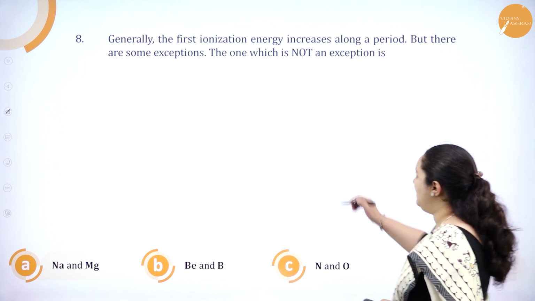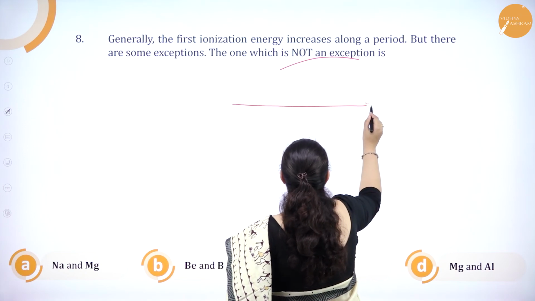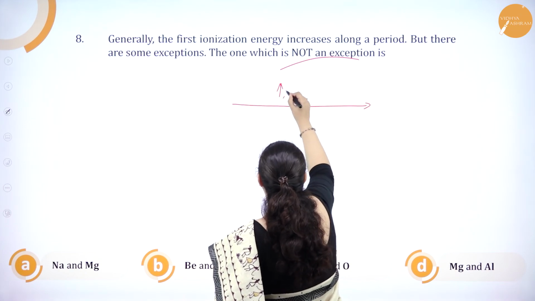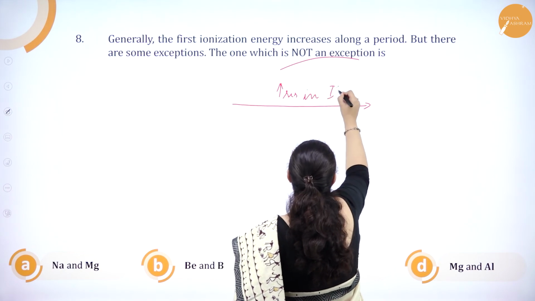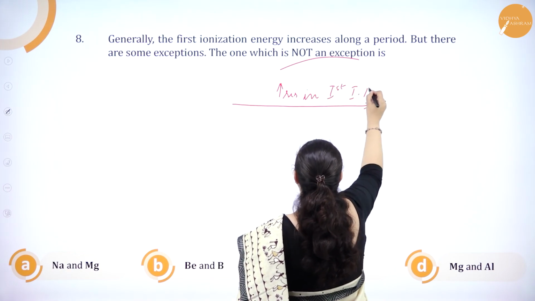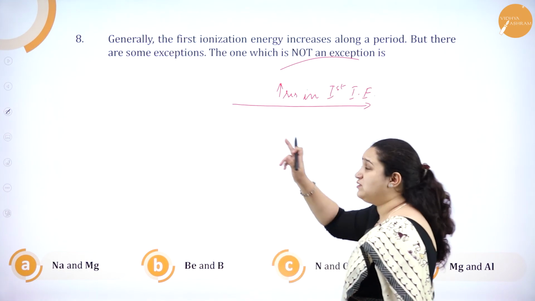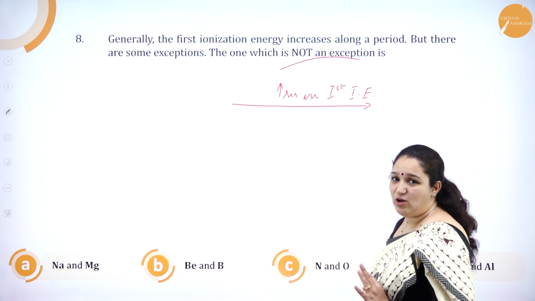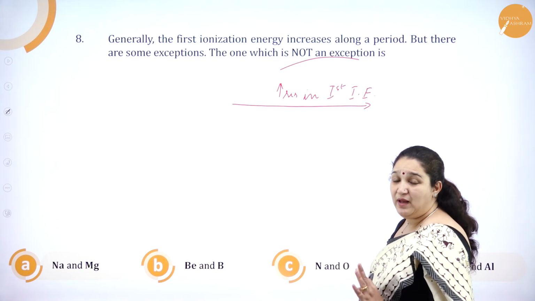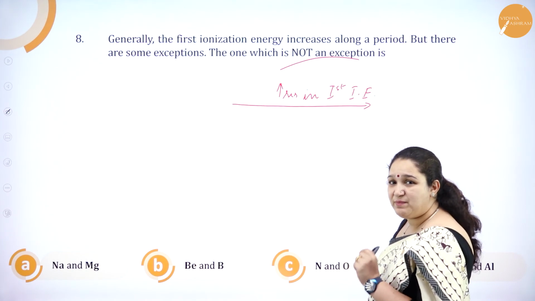So what they are asking is, which one is not an exception for the increase in first ionization energy along the period. We all know that the first ionization enthalpy increases along the period. But for this particular property also, there are some exceptions.